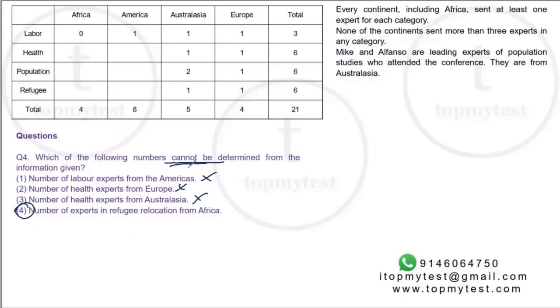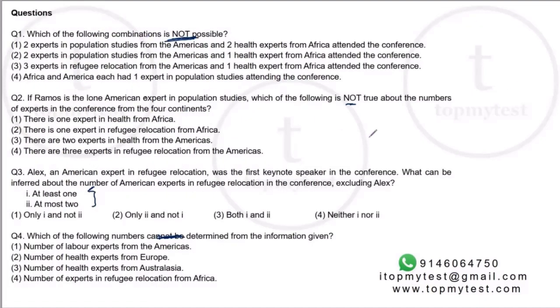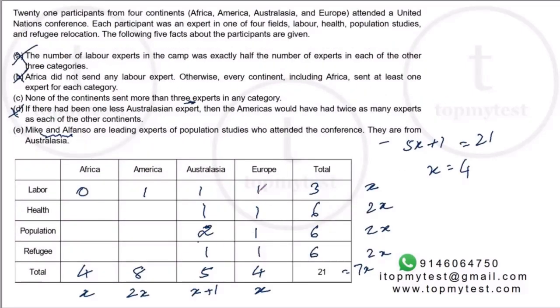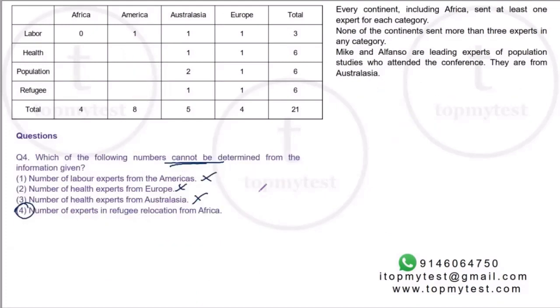It's a very nice set. It's very similar to the type of sets which you have seen in CAT 2018 also, right? Where you have to fill up a grid. We had that community distribution sort of a set and parking lot sort of a set. You first have to figure out that this is a 4x4 matrix, not a Venn diagram, which we saw by looking at the wording of the question. Then we figured out whether the questions can be exactly solvable, can be fully solved. And then we filled the grid partially and went one by one to each question and solved them. In an exam situation, this will probably take you about 10 minutes, a moderate level of difficulty question.